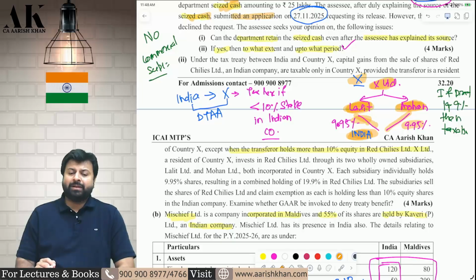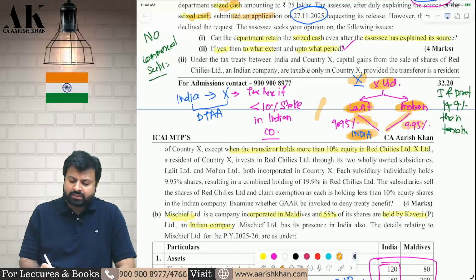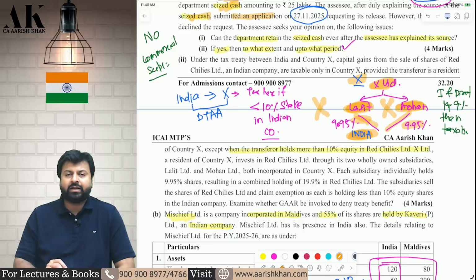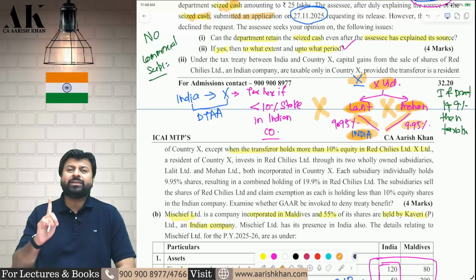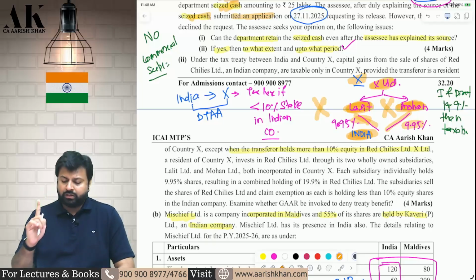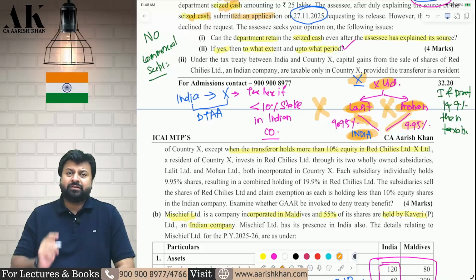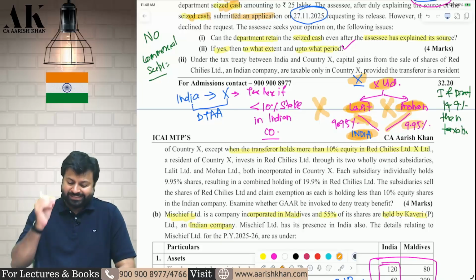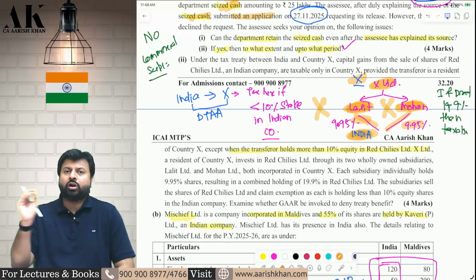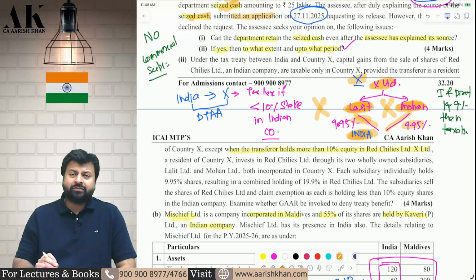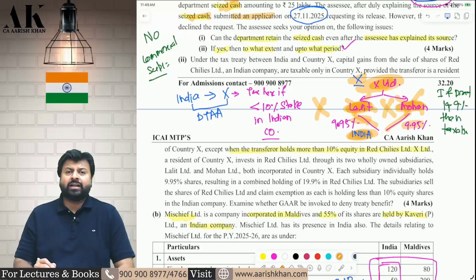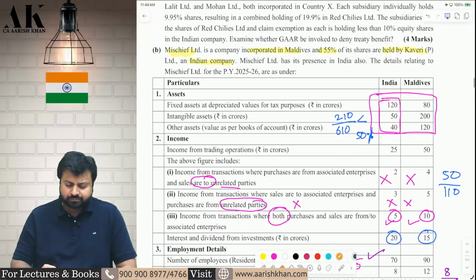So whether GAAR can be applicable in this case, the answer is yes. There is no commercial substance in making Lalit Limited and Mohan Limited. The primary objective of making them is only to obtain tax benefit. These entities lack commercial substance. They do not do anything except investing in the Indian company Red Chillies Limited. Therefore, GAAR will be applicable. The AO will disregard both entities and assume that X Limited has directly invested 19.9%, and therefore tax will be charged in India. I hope it is clear to all of you.